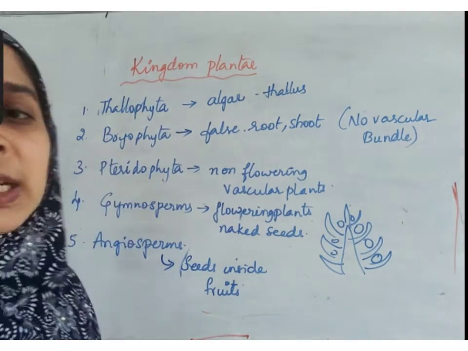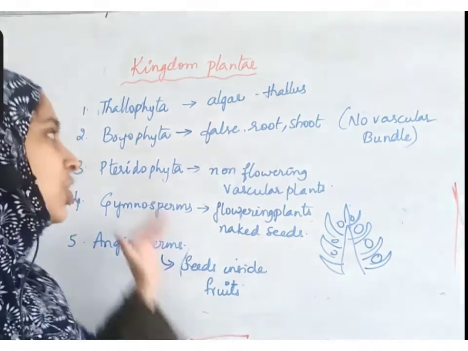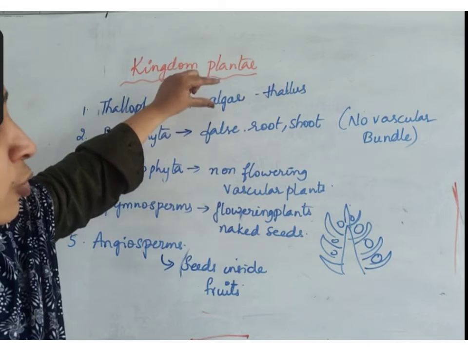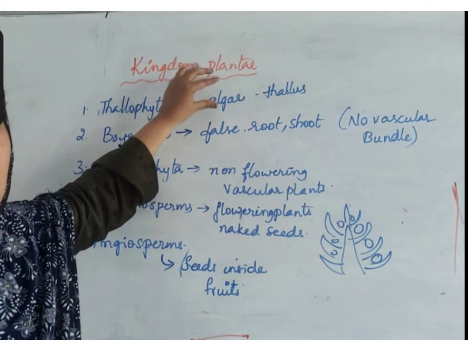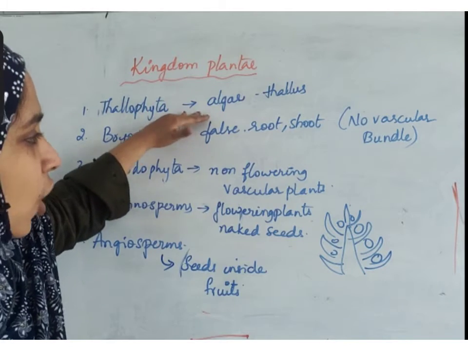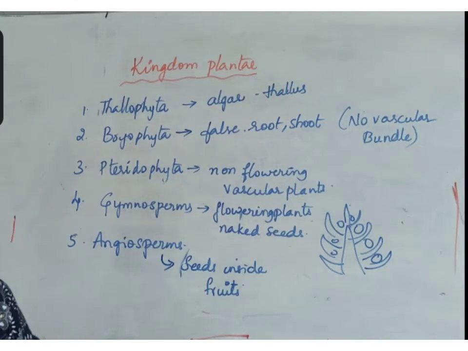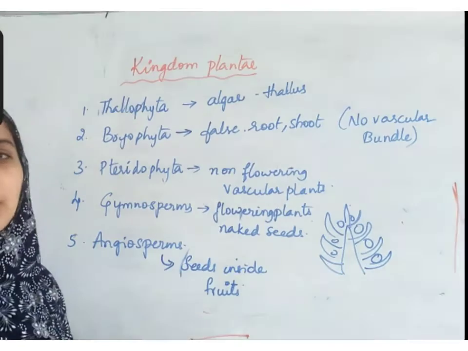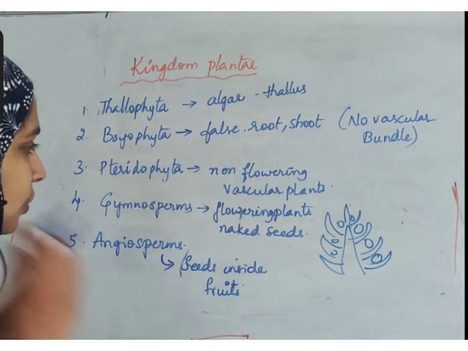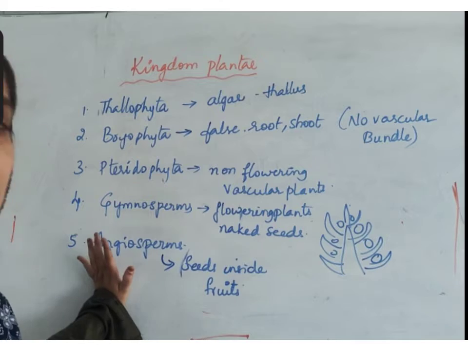Only this is not differentiated. Differentiated means structures like roots, shoot, leaf are present; not differentiated means they are absent. These all have some structures like root, shoot, leaves, whether true or false. So you can classify it different ways. Don't worry about classification. If you understand this, it is enough.